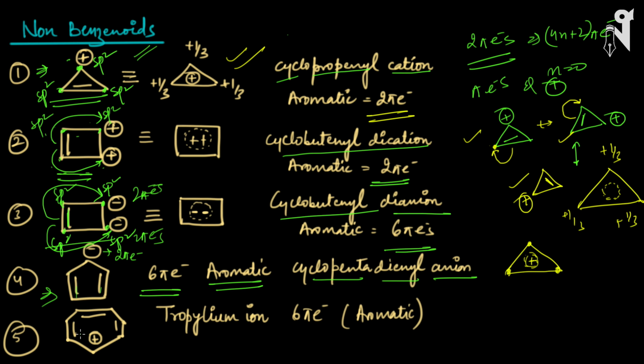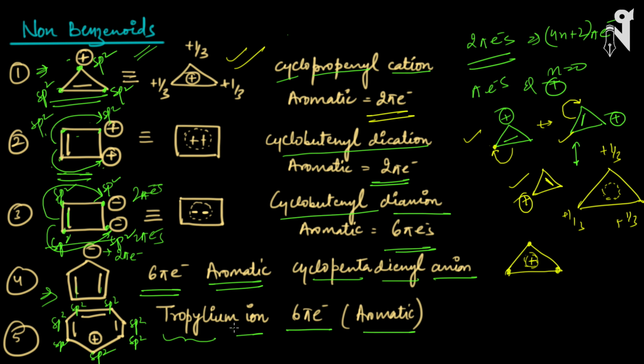Now again, this is sp2, this is sp2, this is sp2, this is sp2, this is sp2, this is sp2, and the last carbon is also sp2. And how many pi electrons are present? There are 6 pi electrons present. Closed conjugation in the molecule, planar molecule, and hence this will be aromatic. This compound is called the tropylium ion.